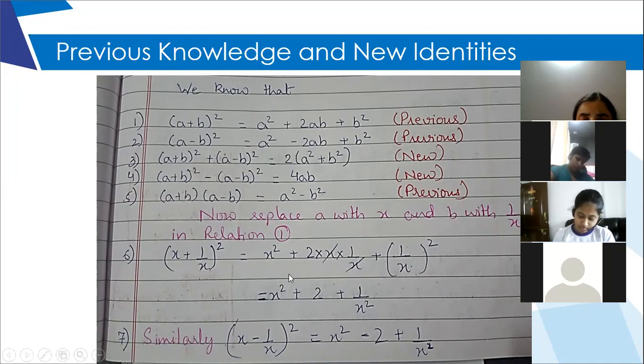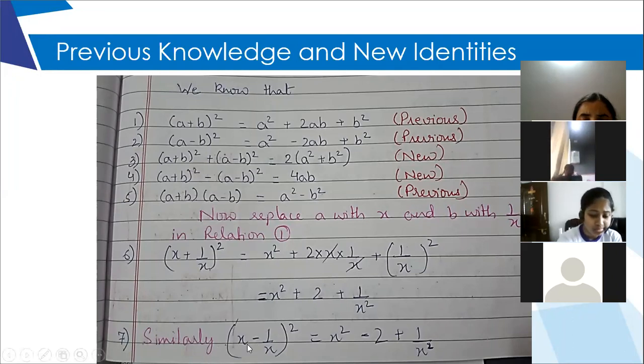So finally you will reach this result: x square plus 2 plus 1 upon x square. This square, children, will be applied to both numerator and denominator. So 1 square will give you 1 only and x square will give you x square. So write it down. This is the sixth one.